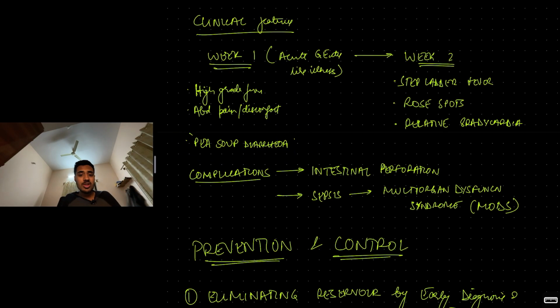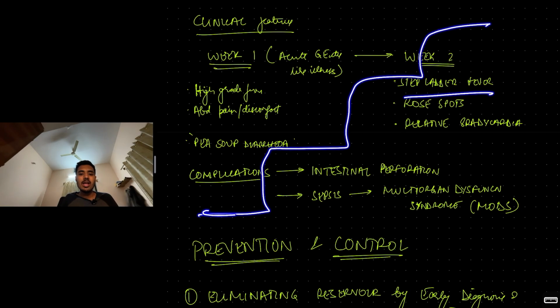It looks like pea soup, so pea soup diarrhea. That is in week 1. Then week 2 is where you have the classical typhoid features like step ladder fever. That is, the fever will never return to baseline. Body temperature will increase, stabilize at a high level. Again, it will increase, stabilize, again it will increase.